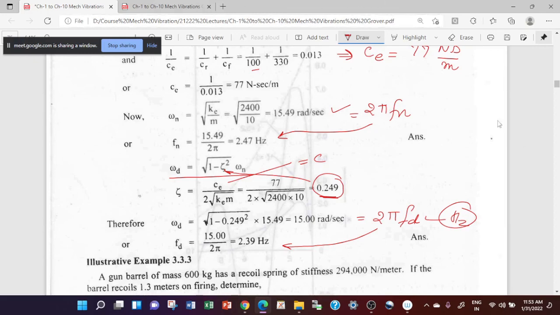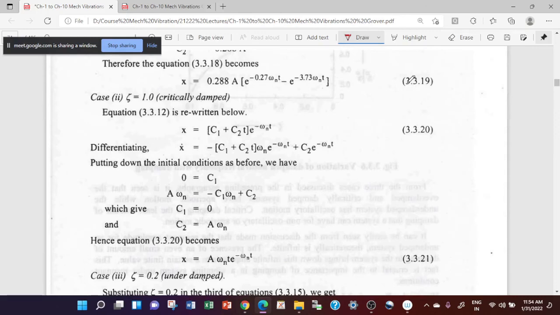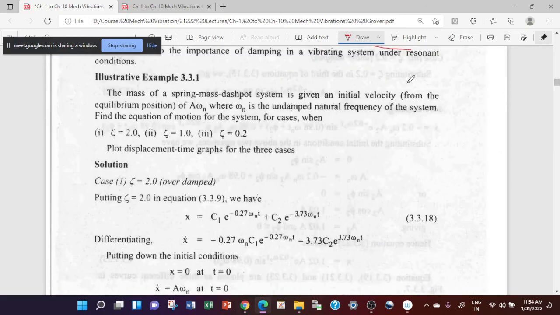Regarding the first problem, you have been given some conditions here. You have a spring mass dashpot system having some initial conditions.